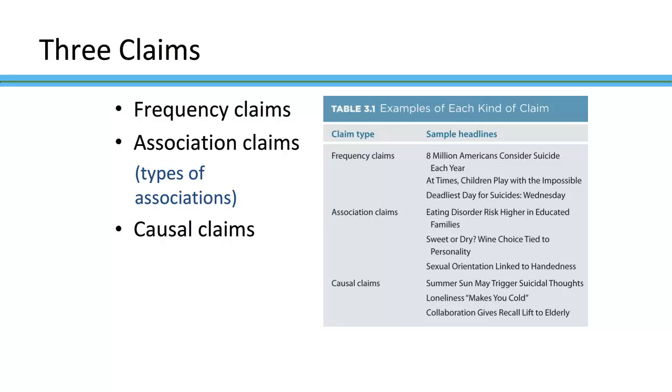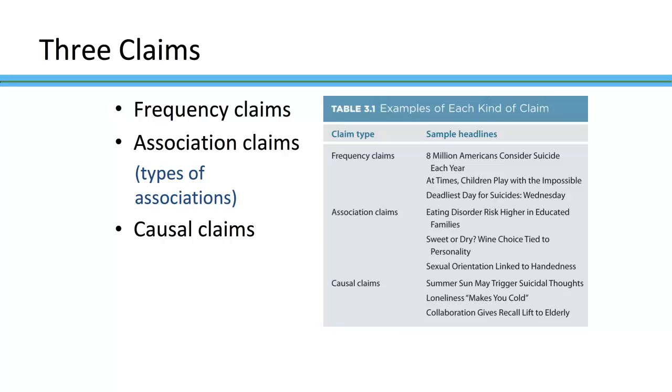So we're saying there's a relationship between exercise and risk of dying, and we're saying the more you exercise, the lower your chance of dying. So that's an association claim, and that example is a negative association. We could also claim no association, which would just say, there's no relationship between these two variables.